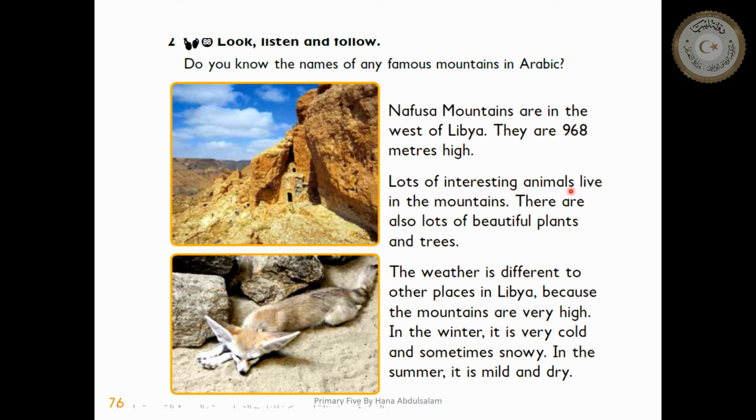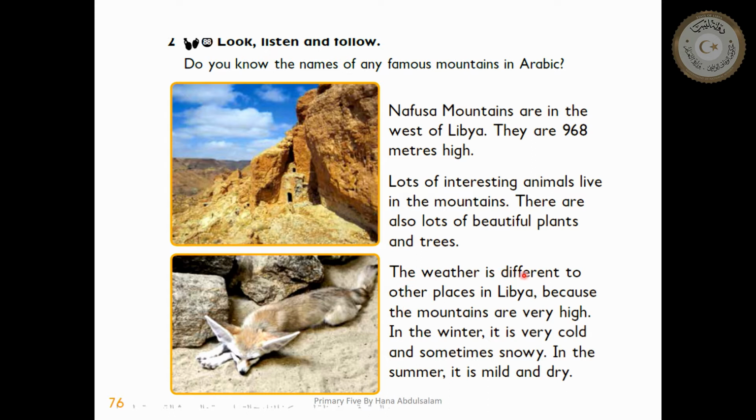The second information, lots of interesting animals live in the mountains. There are also lots of beautiful plants and trees. So what can you find there? Interesting animals, beautiful plants and trees. We know the meaning of interesting and the meaning of beautiful. Both of them are adjectives. We can go now to the third one.